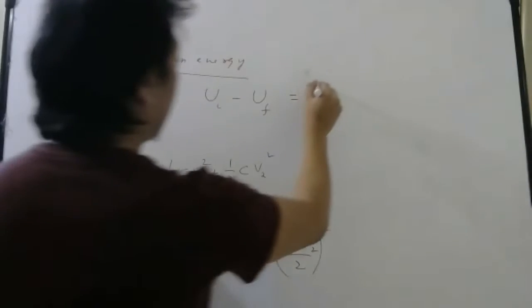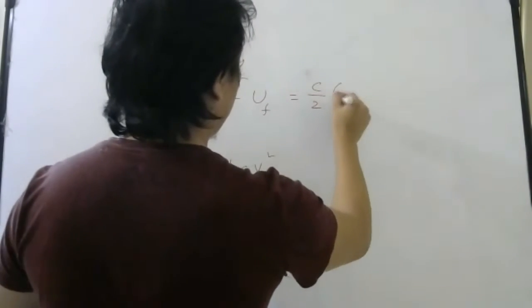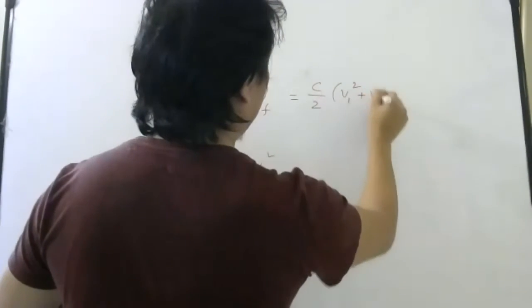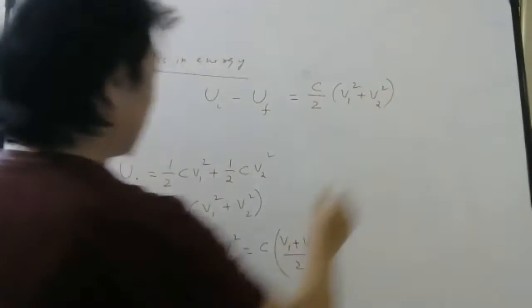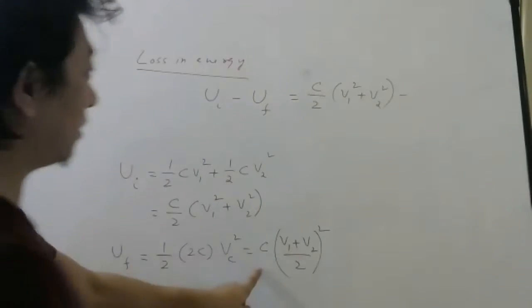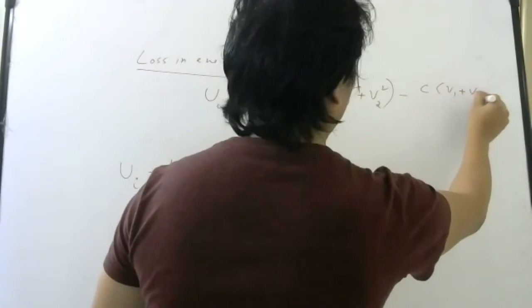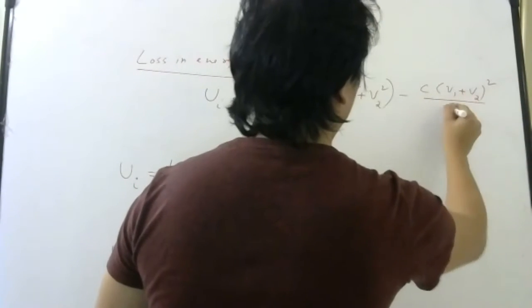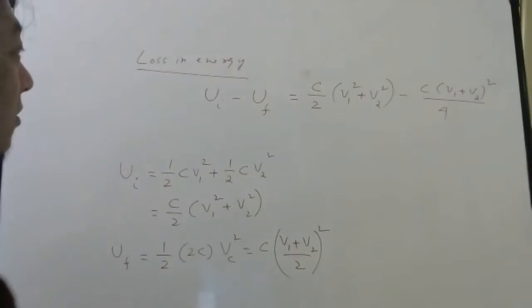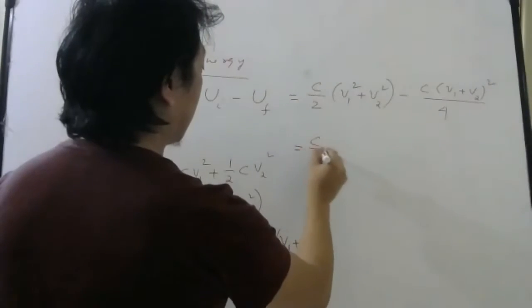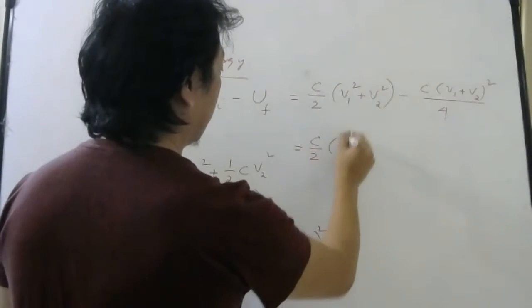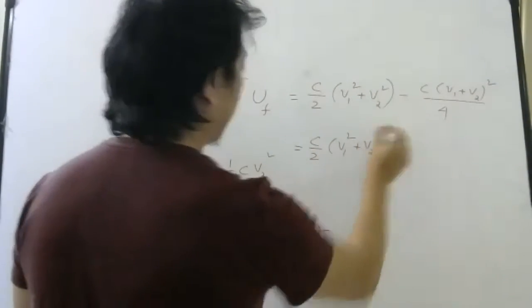Look the formula. C by 2 V1 square plus V2 square minus, what is the final energy? C V1 plus V2 whole square by 4. Right now students? Okay.